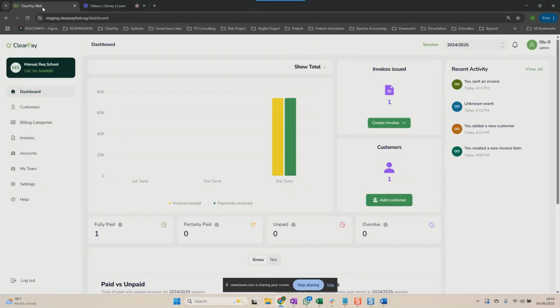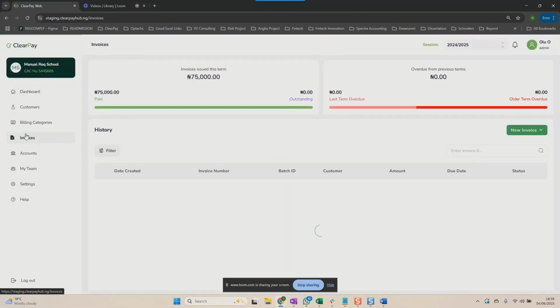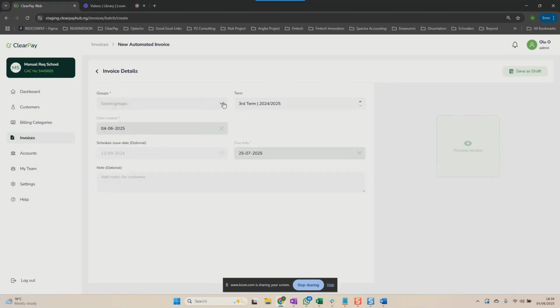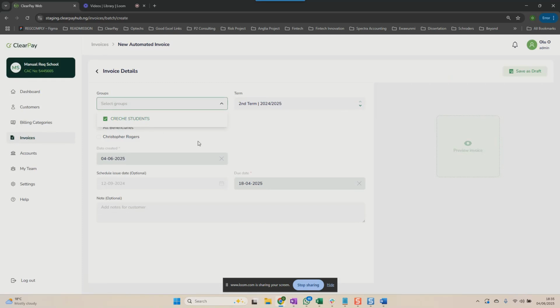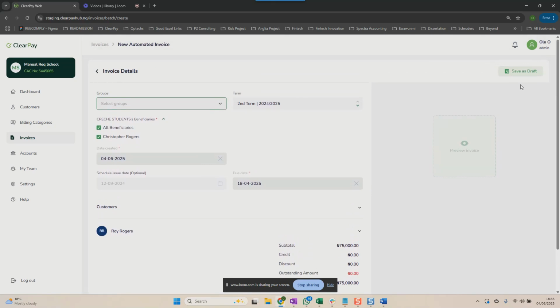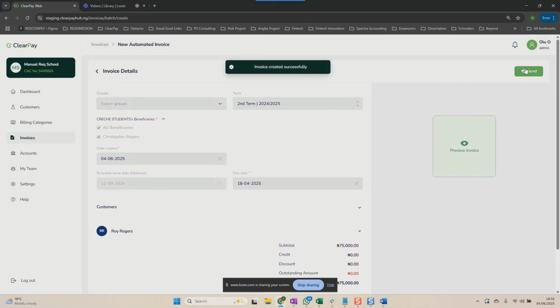To log past payments manually, first thing you need to do is to log on to ClearPay and navigate to the invoice page. So I'll click on the invoice page, and what you would want to do first is to generate the invoice that you would want to send out manually. So I'll click on automated and I will select a previous term, second term, and I will find the class that the child belongs to, and I would find the name of the child, and I can save this invoice as draft. Once the invoice is saved as draft, I can click on send.